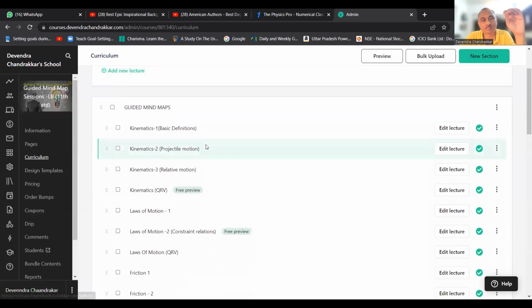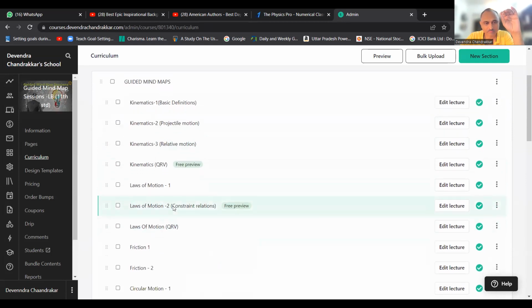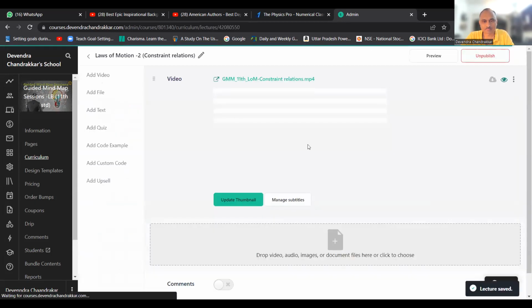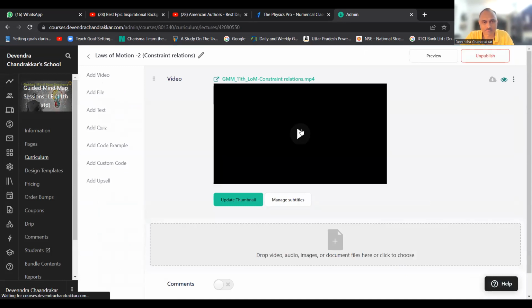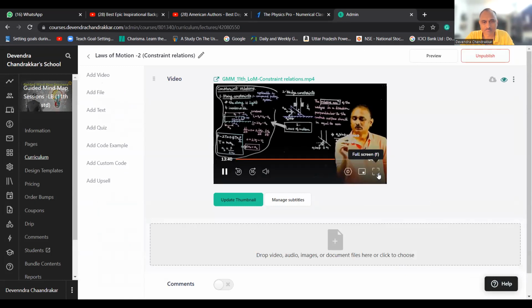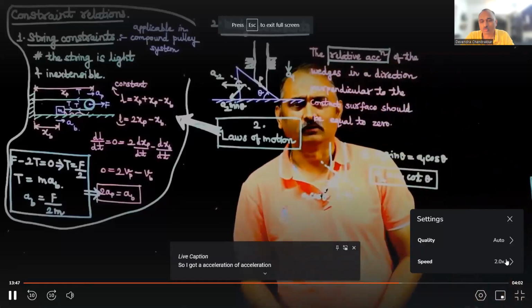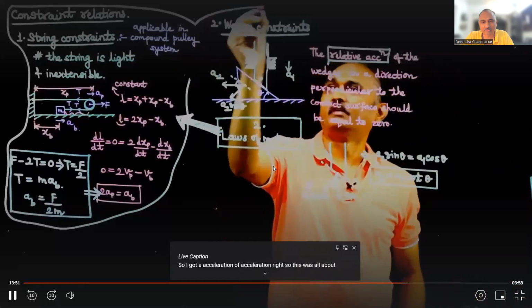So this is the guided mind map session. Now just have a look at it. I'm showing you these constraint relations. तो अगर एक एक्सीलरेशन आपको मिल जाएगा तो आप दूसरा एक्सीलरेशन भी निकाल सकते हैं. आई होप आप लोगों को ये समझ में आया. Speed कर रहा है. So this was all about increase or decrease fetch speed.